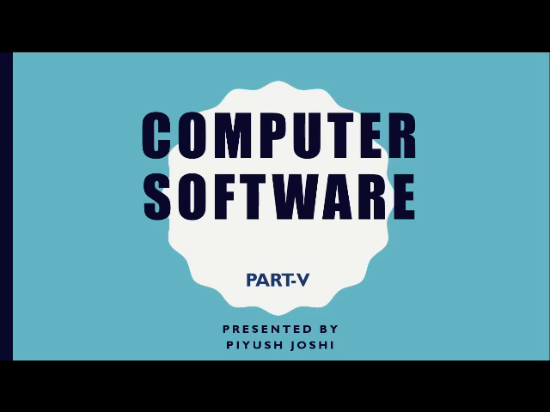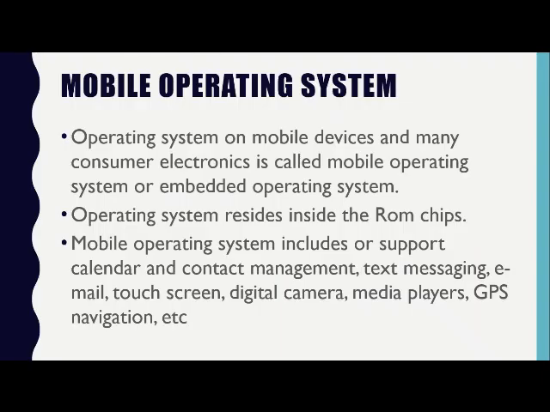Before moving towards today's topic, let us revise what we have learned earlier, a day before this. We have learned about mobile operating system. What is a mobile operating system? It is a system on mobile devices and many consumer electronics, called a mobile operating system or an embedded operating system. An operating system that resides inside the ROM chip is also called a mobile operating system.